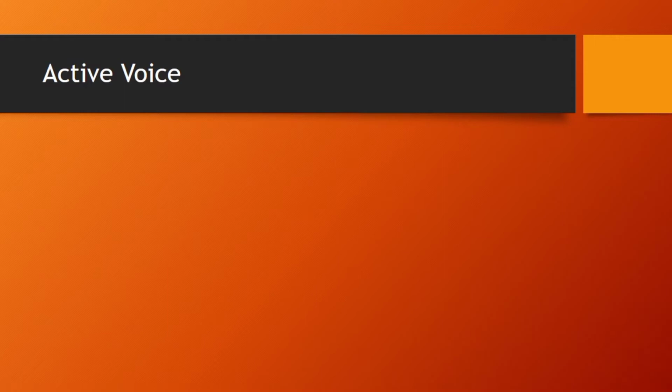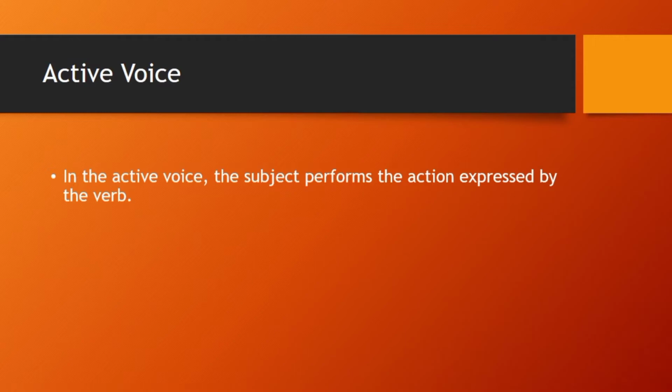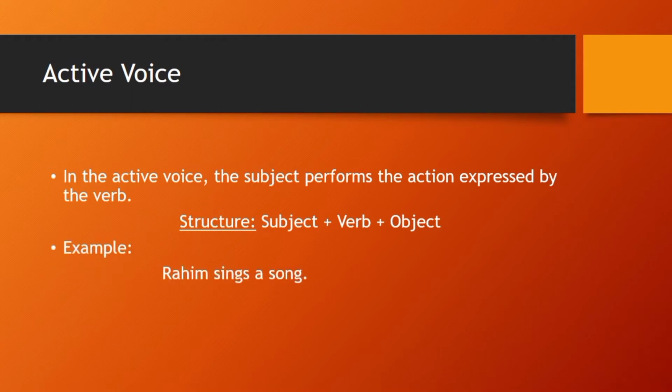Now, what is the active voice? In the active voice, the subject performs the action expressed by the verb. Like in active voice, we talk about the subject or the doer of an action, right? Here's the structure: subject plus verb plus object. It is a simple sentence structure which we have done before and many other times in grammar. For example, here we have Rahim sings a song. It is a simple sentence with a simple example. Rahim sings a song. Now let's move towards the passive voice.